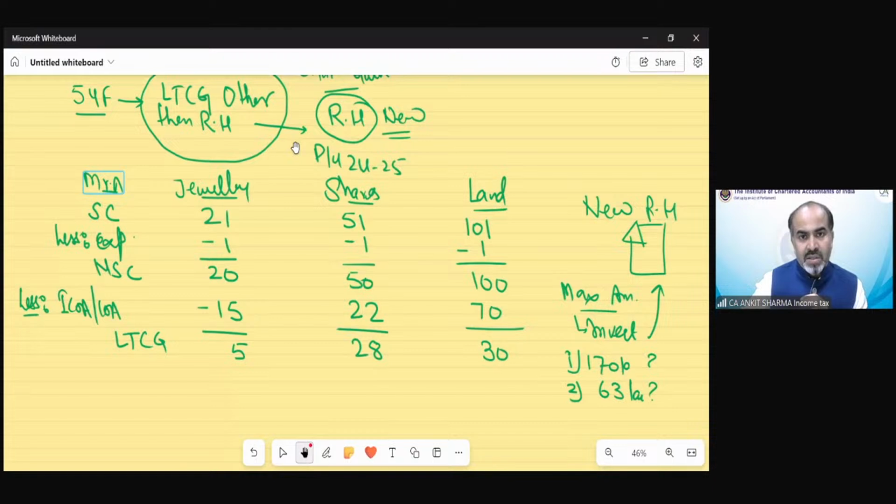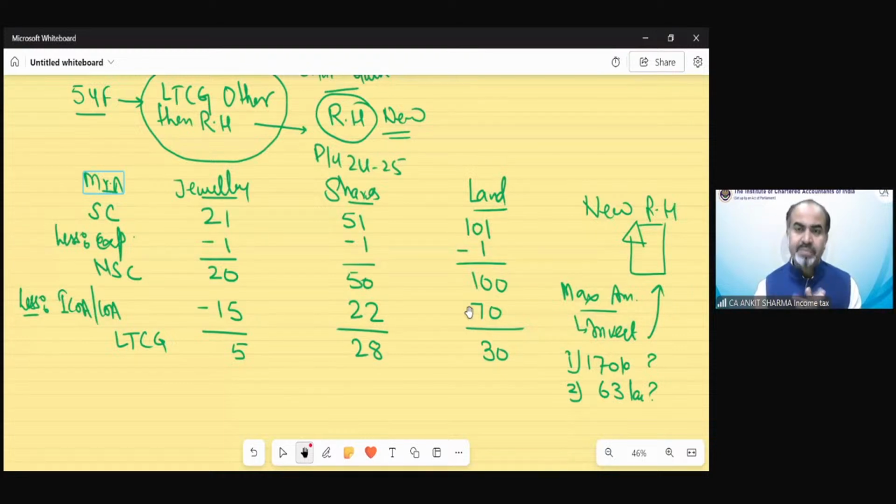So let's see what the answer is. It could be 63 or it could be 170. So what could be the correct answer? 170 or 63? Pur is saying 63, Tambeshwari is saying 63. Ajay Surya, how much does he want? No, how could this be the answer? I'm asking what maximum amount he can invest. Hardik is saying 63, Malu is saying 63, Anjali is saying 63, Manvi is also saying 63. Nobody is saying 170 lakh. Okay, Veda is saying 170.